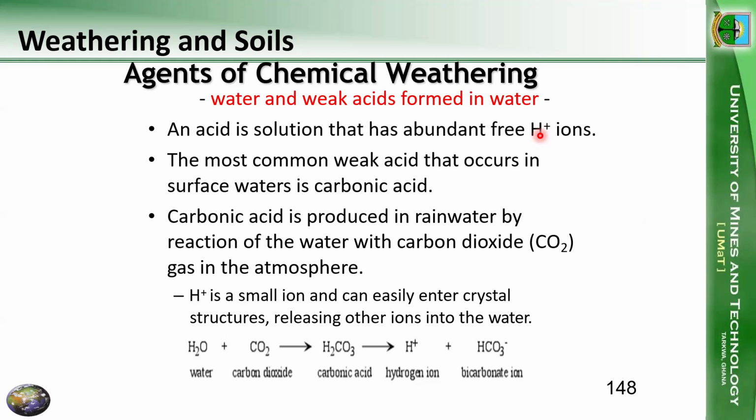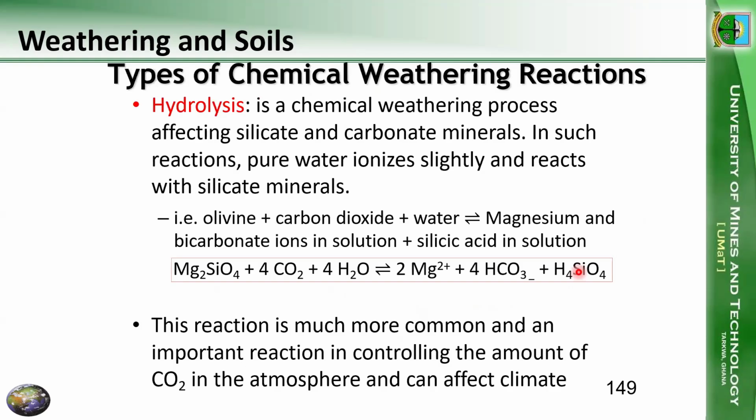How does carbonic acid form? So we have water. Water combines with carbon dioxide. When that happens, we are going to form a weak acid called carbonic acid. And this could further break down to release the hydrogen ion and then the bicarbonate ion. So this hydrogen ion is a small ion, but it can easily enter the crystal structures, releasing other ions into the water. And this can cause breakdown.